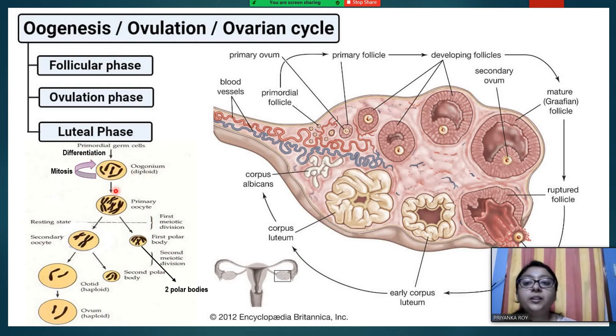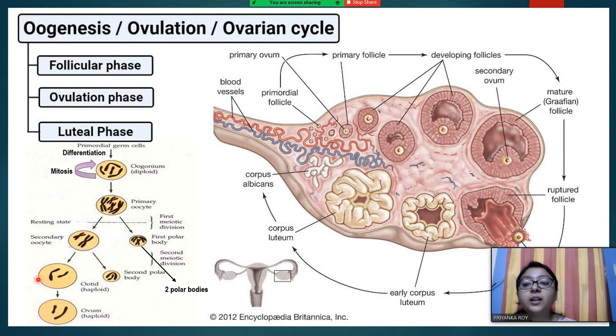And from oogonia, the primary oocyte is formed, which is much larger in size than the oogonia. The primary oocyte moves on with the meiotic division, and it creates the secondary oocyte and the first polar body, which is a smaller cell. It goes on to degenerate later, after forming two other polar bodies in the second meiotic division.